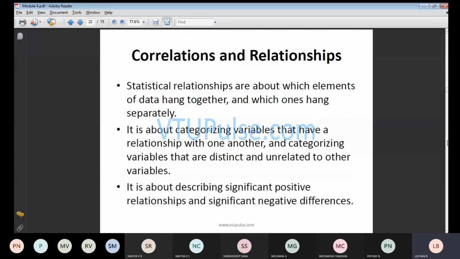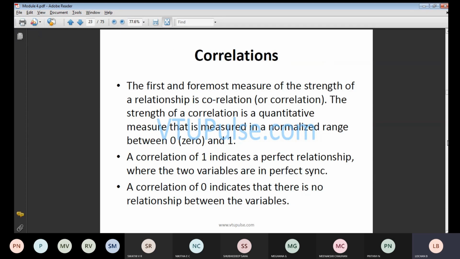Next is correlations and relationships. Statistical relationships are about which elements of the data hang together and which hang separately. There are various categories in which you will have distinct and unrelated variables that you specify. It is all about describing significant positive relationships and significant negative differences.